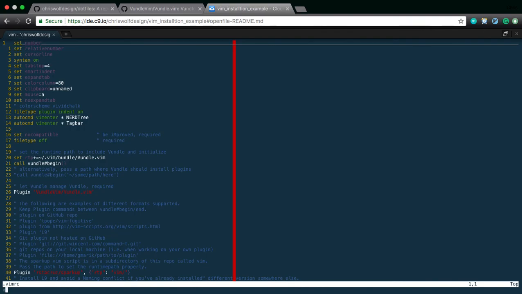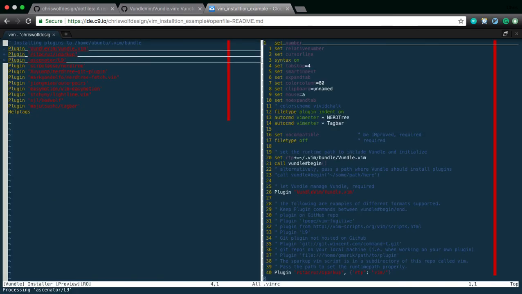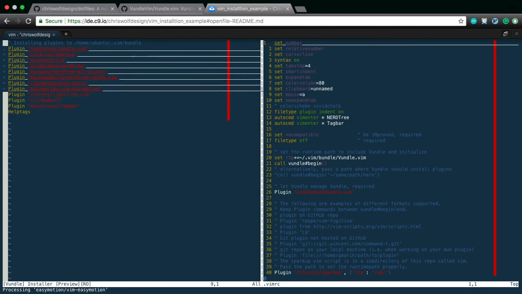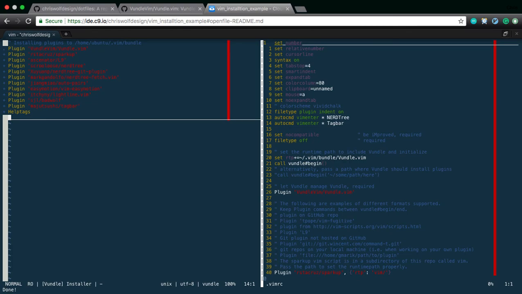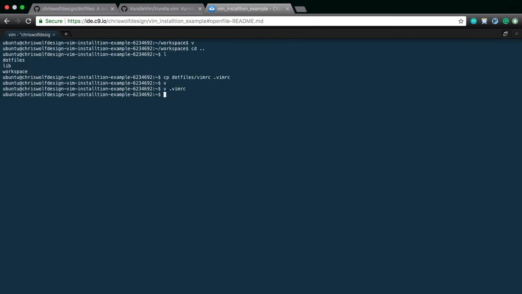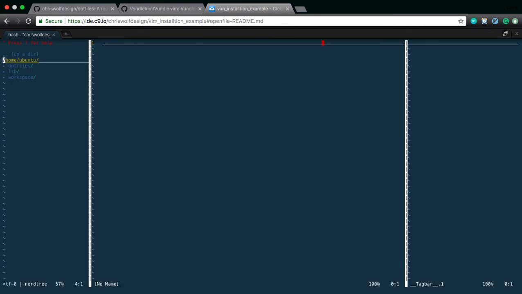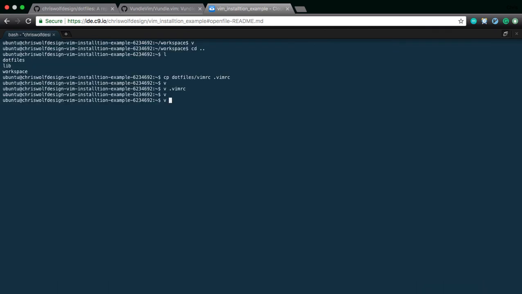So all we do is type in colon. You can see here at the bottom what I'm typing when I press colon. Colon just says to Vim, I'm not trying to edit my file. I want you to do something. I'm going to put in PluginInstall and press enter. And you'll notice that a window opens up and it's installing all of my plugins that I have from Bundle. Okay, done. Again, no news is good news. So now when I open up Vim, you can see all of my stuff.